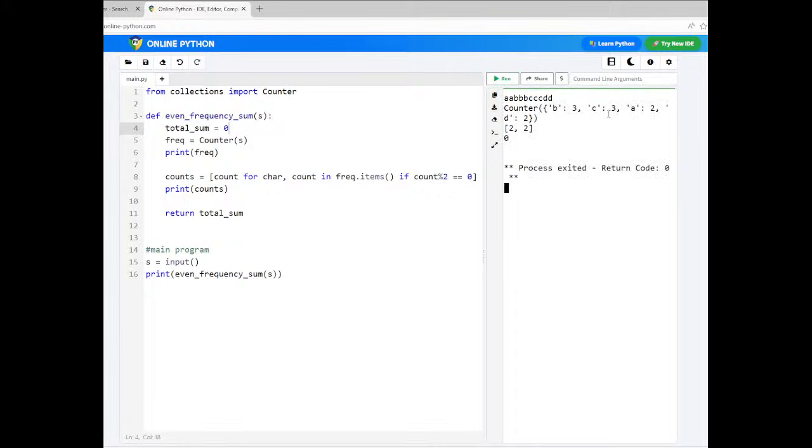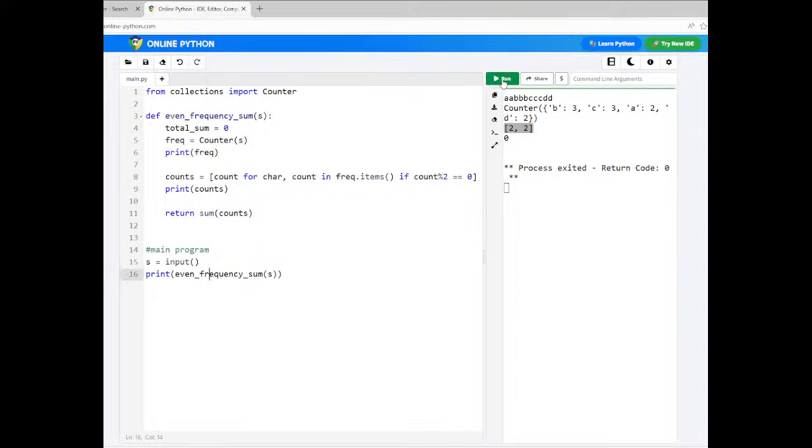Now you can see this is our dictionary and this is our counts list. Now it contains only even counts. See here, A contains 2, D contains 2 times. Only those even counts are present in this list. When you have a list of values, to find the sum of elements in the list, what you need to do? You can just say sum and return. Sum of counts I want. So it calculates the sum of counts and returns that value.